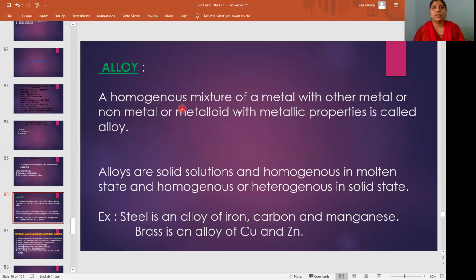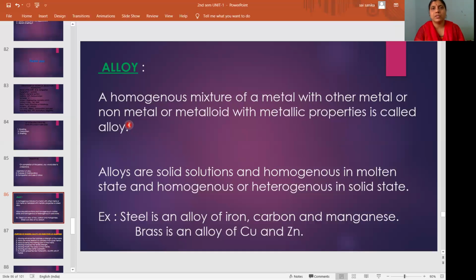It is a homogeneous mixture of a metal with other metal or non-metal or metallide with metallic properties is called an alloy. So simply, an alloy is a mixture of metals or a mixture of elements. One of the elements must be a metal. The other may be metal, non-metal or metallide. So two metals can combine, metal and non-metal can combine, and metal and metallide can combine. Okay. So it should be a homogeneous mixture.